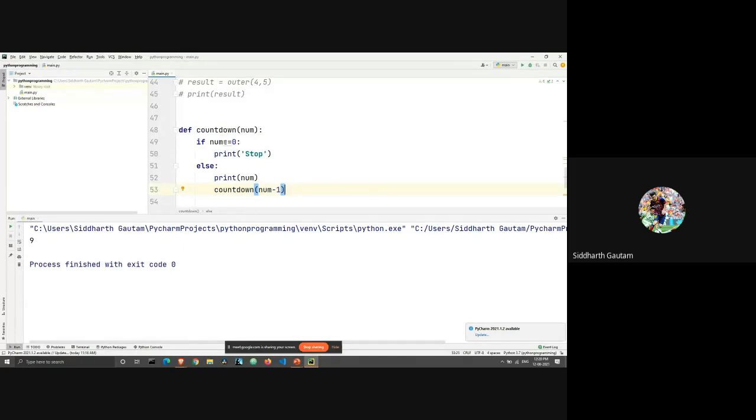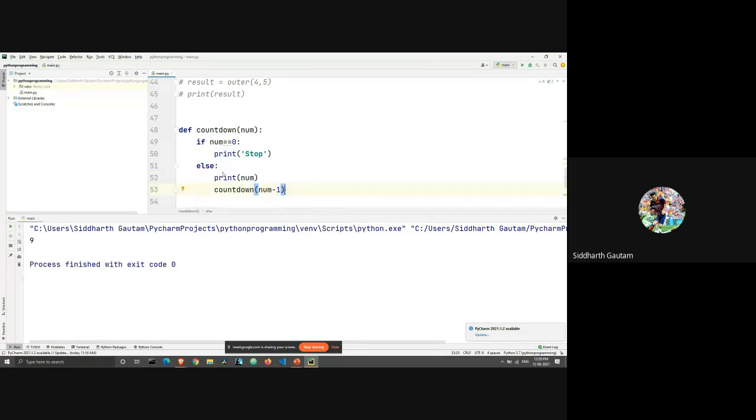So is 4 equal to 0? No, it's not, which means stop will not get printed. What will get printed is num, and the number is 4, so I will get 4 as the output, and then it will call its function on top of itself again, but this time it will decrease by 1 again. It will be num minus 1, which is 3. Then it will get executed for 3, then for 2, and then for 1.